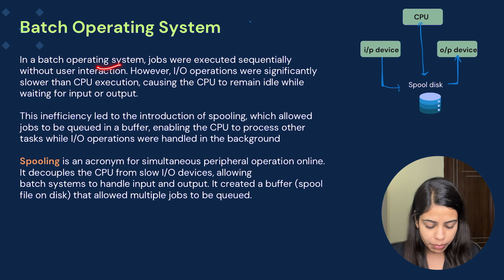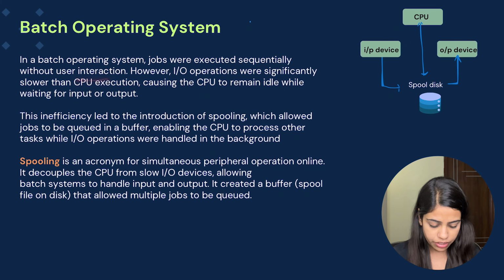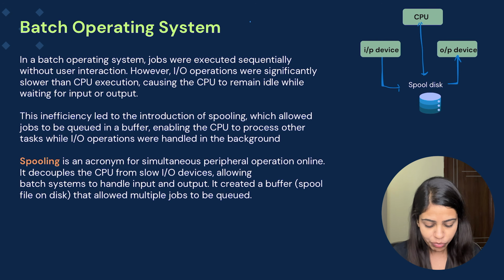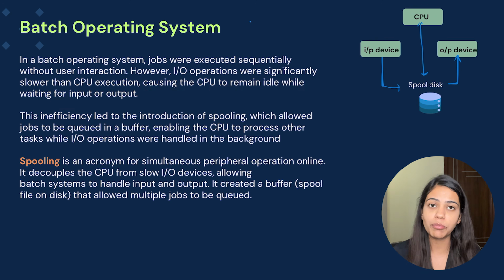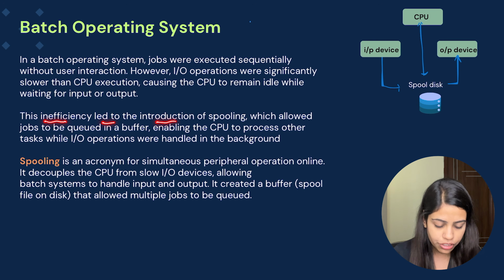In a batch operating system, jobs were executed sequentially without user interaction. However, input-output operations were significantly slower than CPU execution, because the processor executes tasks very fast, but input-output operations can't match that speed. This caused the CPU to remain idle waiting for input and output. This inefficiency led to the introduction of spooling.